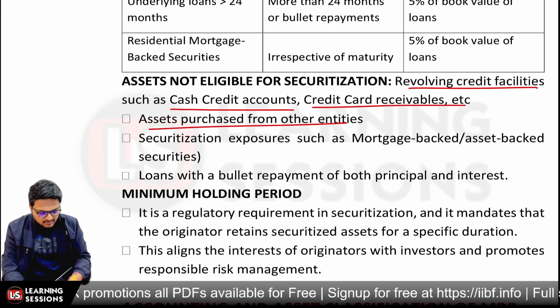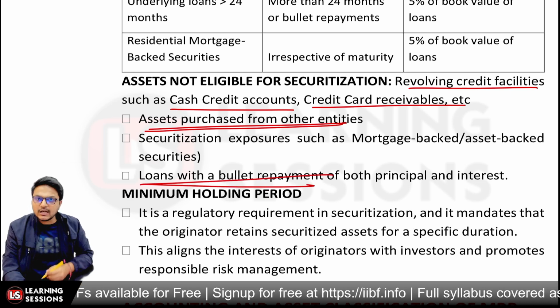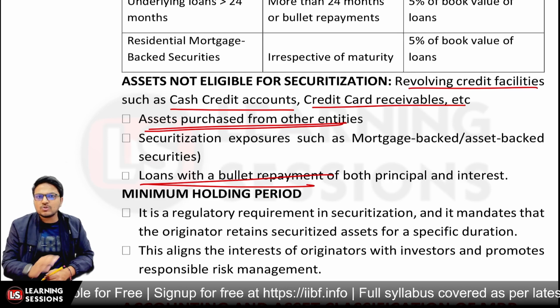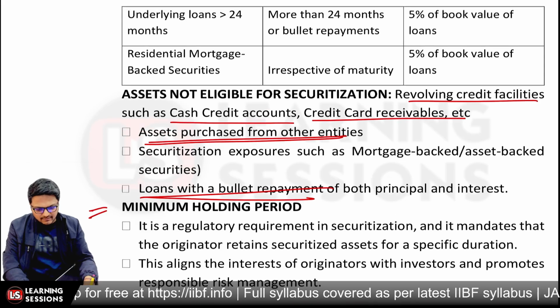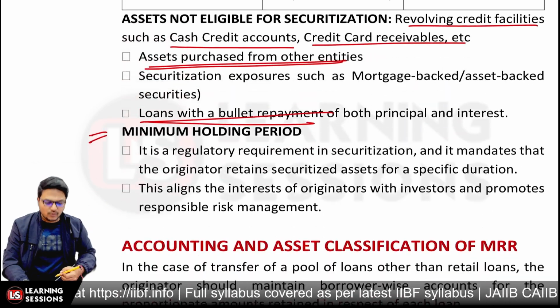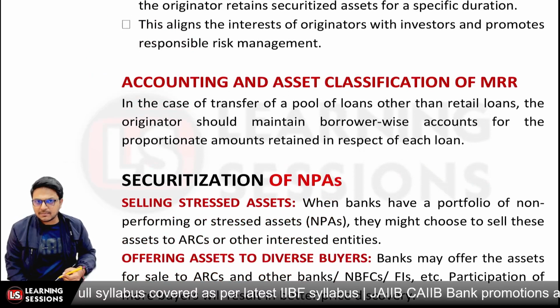And the assets which have been purchased from other entities, or securitization exposures, or loans which have a bullet repayment of both principal and interest, those are not eligible, right? And the minimum holding period or MRR would be applicable, as we have discussed, that is 5% of the book value of the loans, right? Now after that, it's related to accounting and classification of MRR.